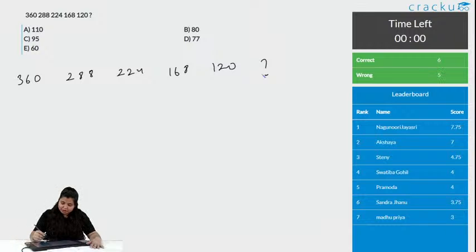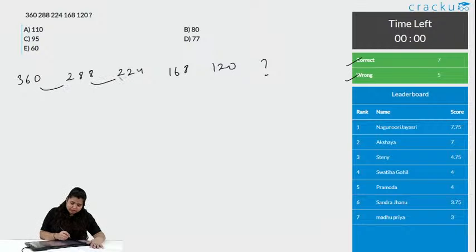Okay, the time is off and there are 7 correct answers and 5 wrong answers. So, as I said, analyze the number very carefully. The first thing you can do, as we always do, is find the difference of these numbers. What is the difference of these numbers? This is 72, this is 64, again this is 56 and this is 48.